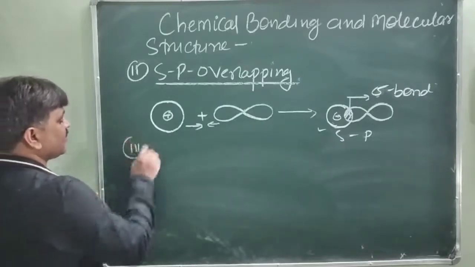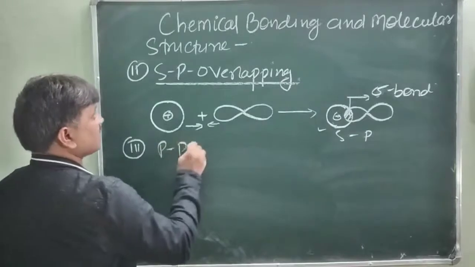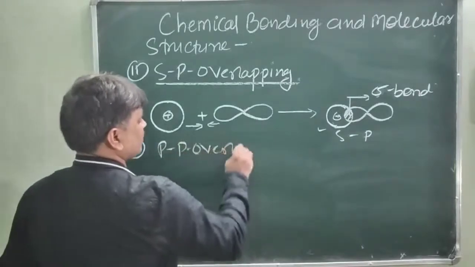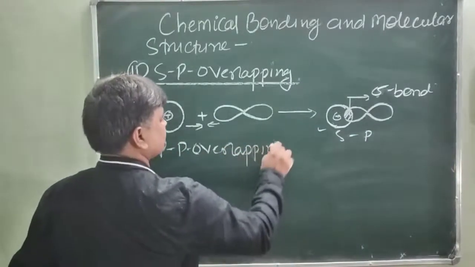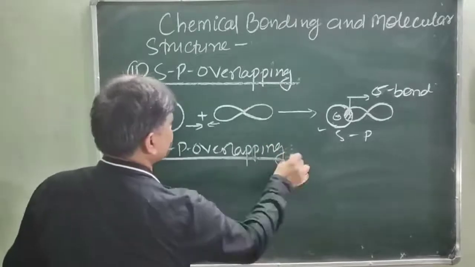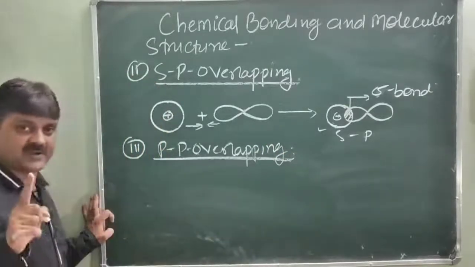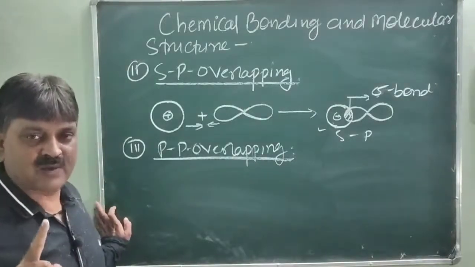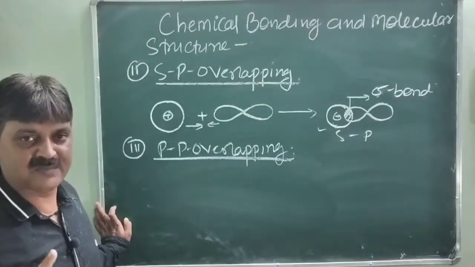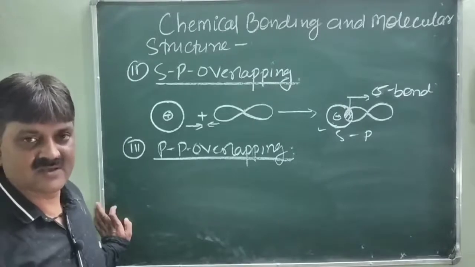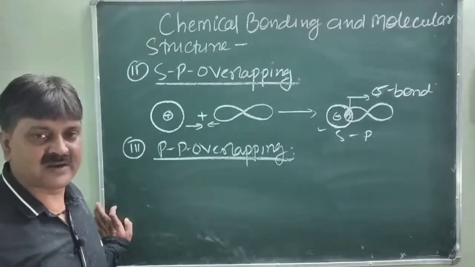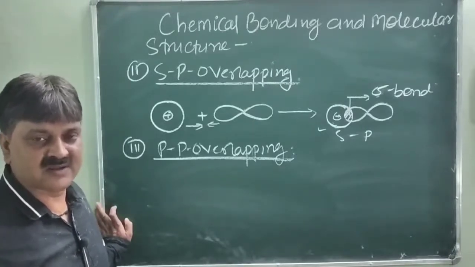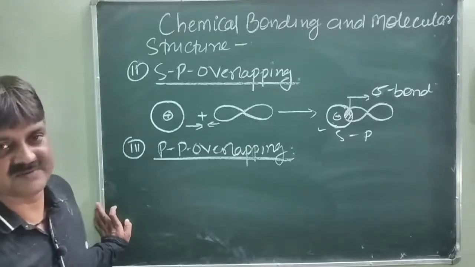The third one is pp overlapping. Listen carefully: it involves overlapping between the half filled p orbital of one atom and the half filled p orbital of another atom end to end. That is called pp overlapping.